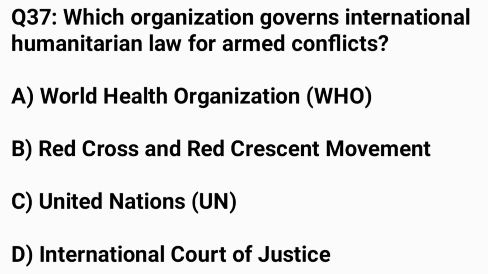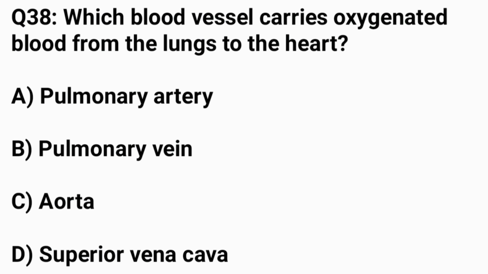Question number 37. Which organization governs international humanitarian law for armed conflicts? The correct answer B, Red Cross and Red Crescent Movement. Question number 38.